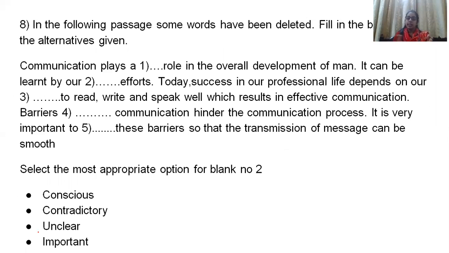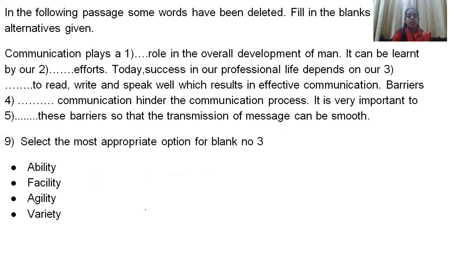Another question, same passage, but the question is different. You have to find the answer for blank number 2. So now we will focus on blank number 2. It can be learned by our dash efforts. What kind of efforts? Conscious effort, contradictory effort, unclear effort, or important effort. Conscious efforts. Efforts which are completely conscious towards a particular target. So the correct answer will be conscious.